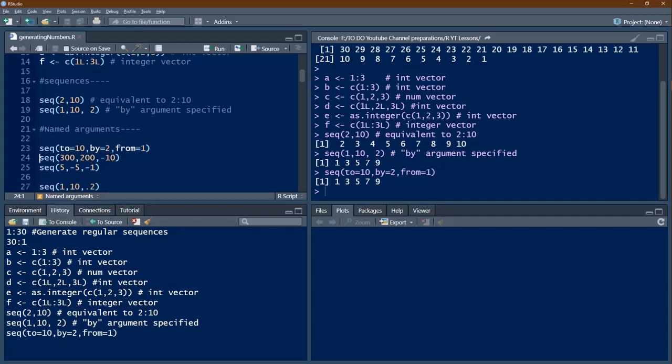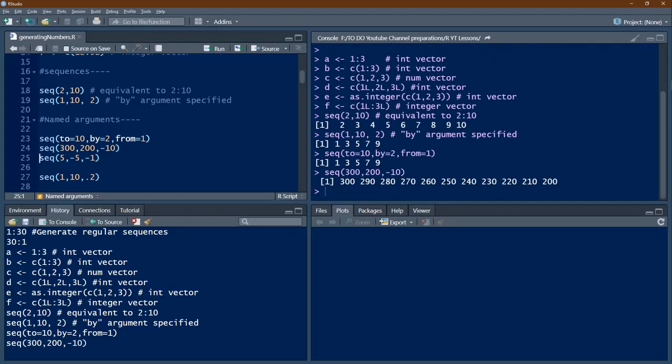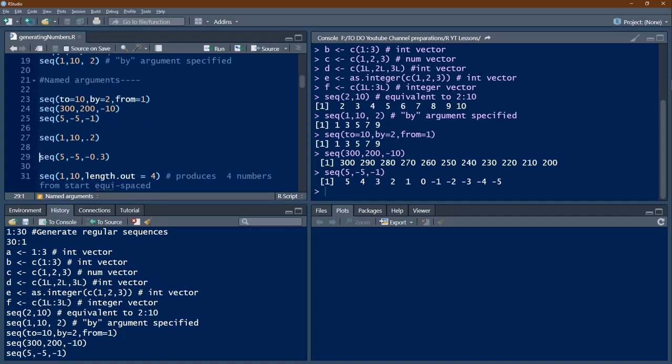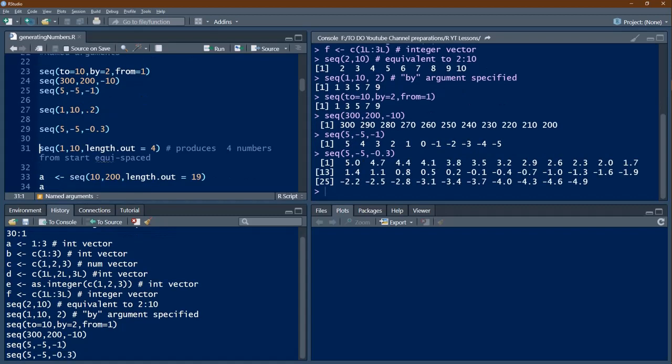Now sequence 300 to 200 with minus 10 as the step. So we are getting 300, 290, etc. And 5 to minus 5 with minus 1 as the step. So we got it. Then we have one more example with decimals, 5 to minus 5 with minus 0.3 as the step.